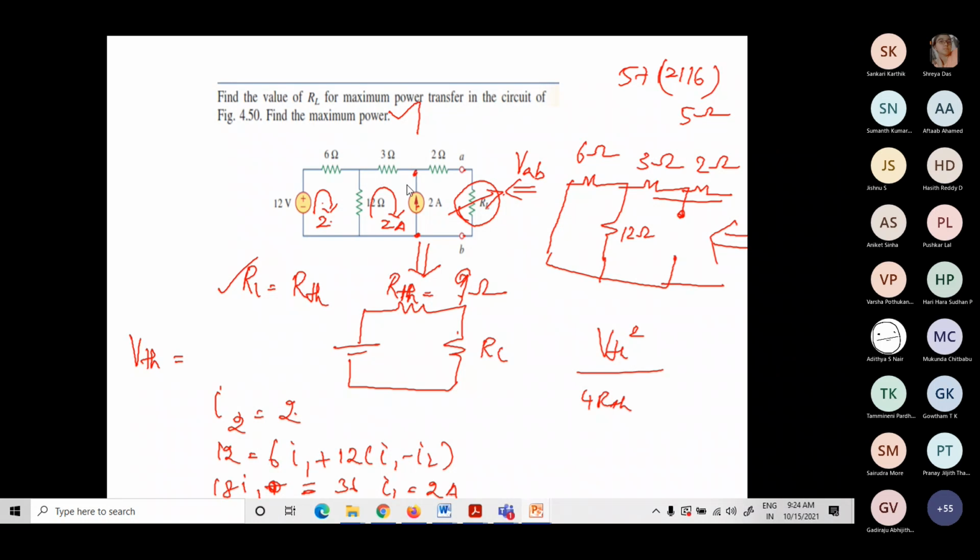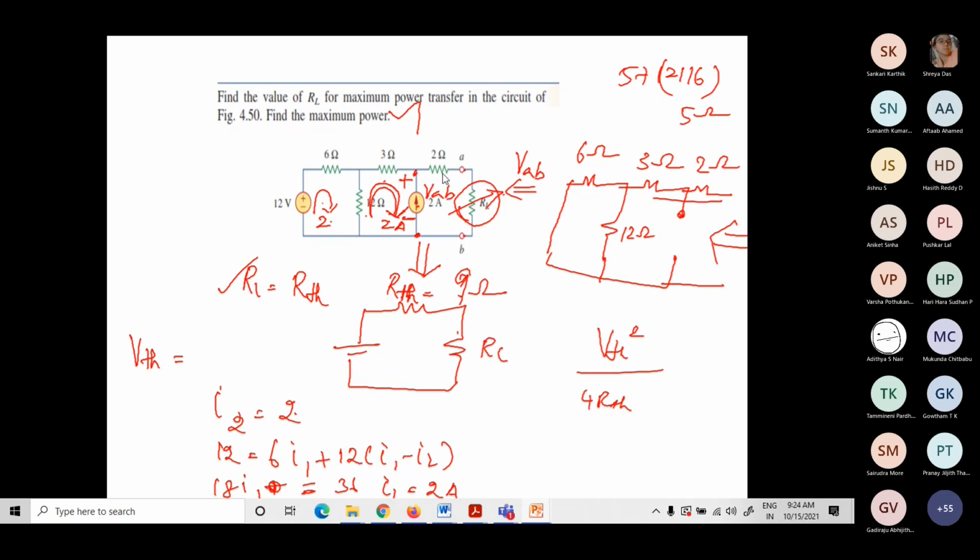Okay, my interest is to find out the voltage drop across this. Let me consider this loop. I know the current flowing through this, and this is my unknown value. This voltage only I need to find out. This is nothing but VAB.